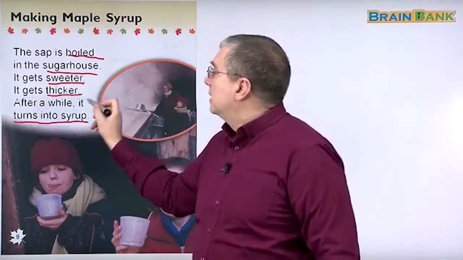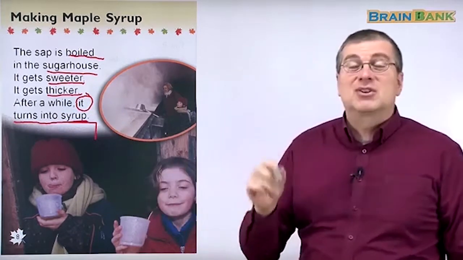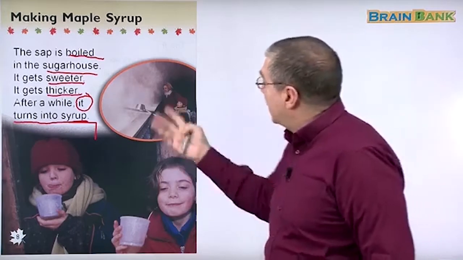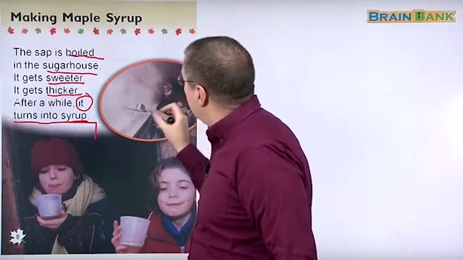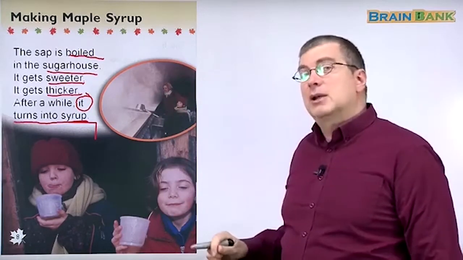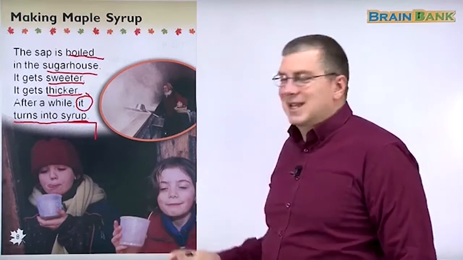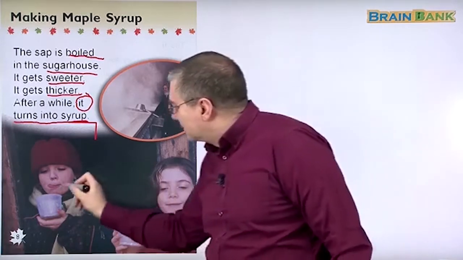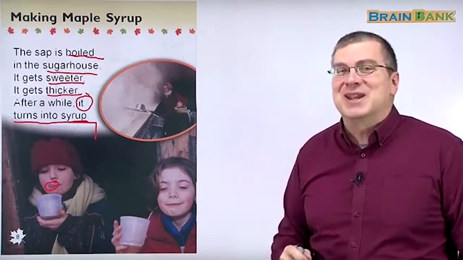So the sap turns into syrup. The sap turns into syrup. And that's how syrup is made. It's pretty amazing, huh? Here they're looking at all the big tanks where it's being boiled. Here's the mom and the daughter, and they're looking at the sap as it's boiling. And after it's boiled, right, they get little cups. And look at their tongue. Look at her tongue, right? She's going, because it's very sweet, right?